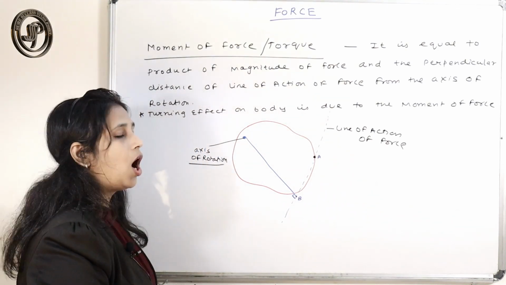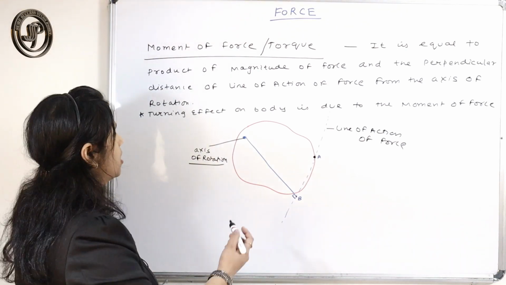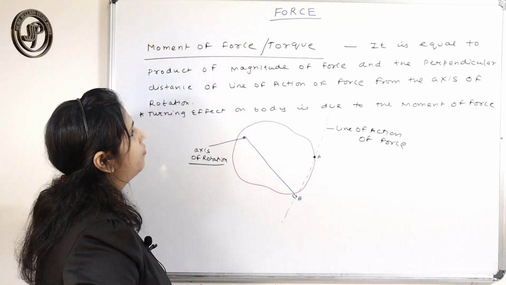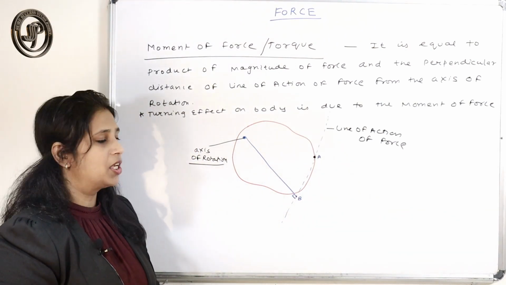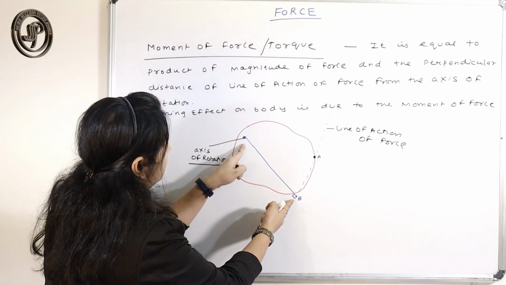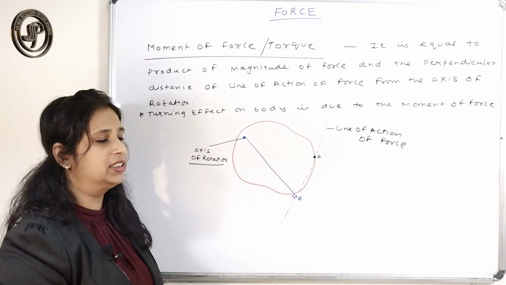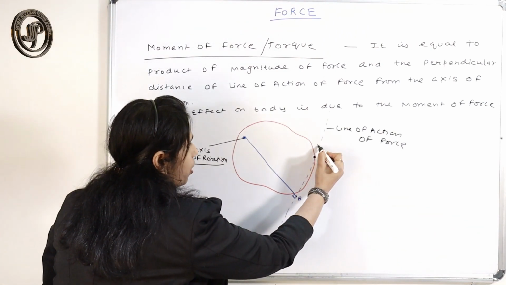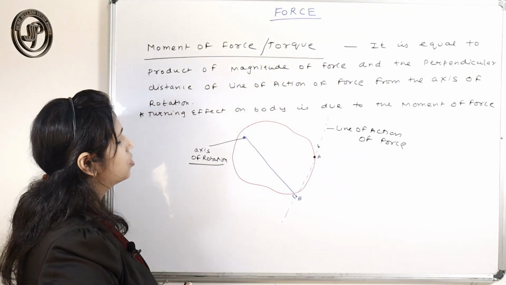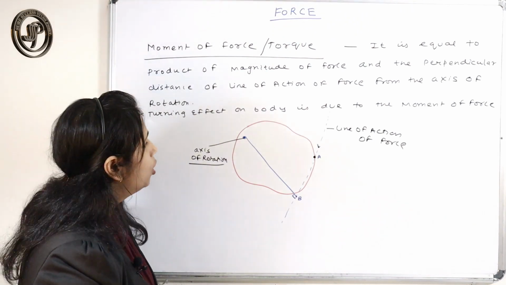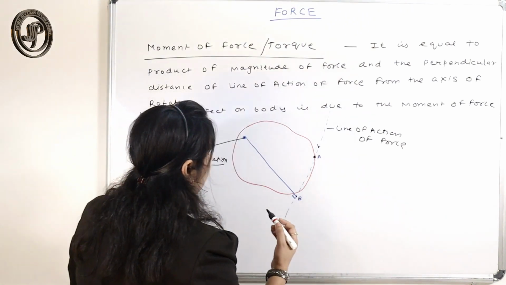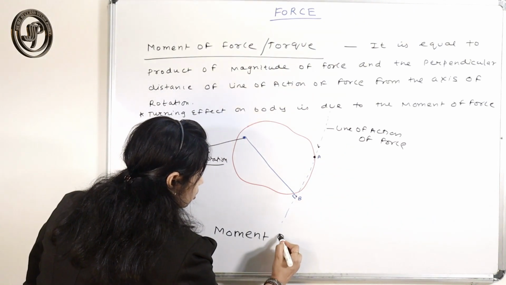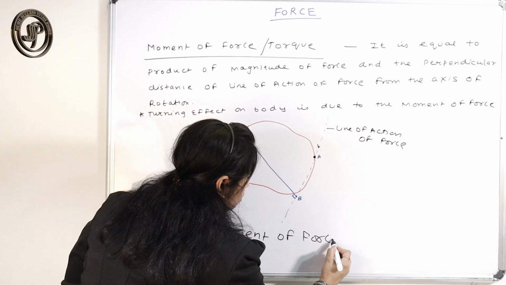If we draw a perpendicular from the pivoted point to the line of action of force, we have to measure that perpendicular distance and the magnitude of the force applied. How can we calculate the moment of force?